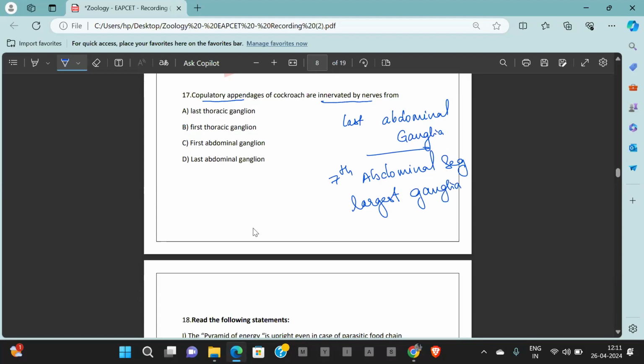From the seventh segment, it is going to the seventh, eighth, ninth, and 10th segments, which are the so-called copulatory appendages, in the lower segments. So what is the answer? Last abdominal ganglia, which is in the seventh abdominal segment, is the correct answer.